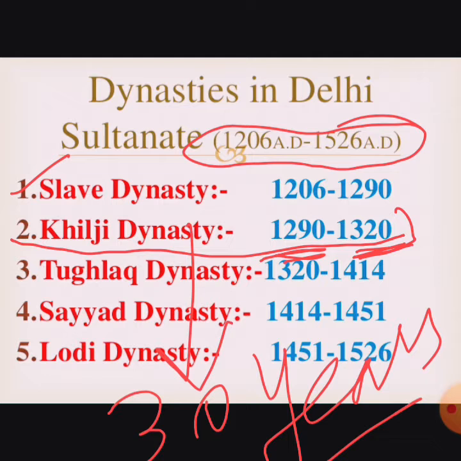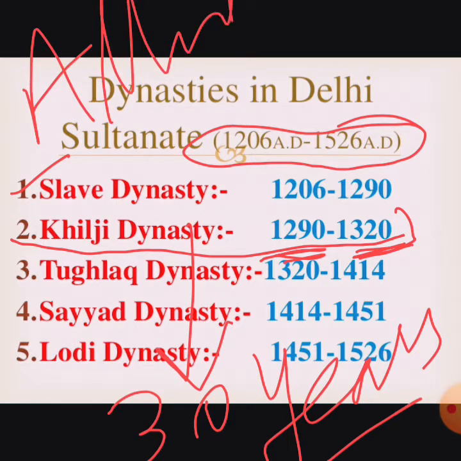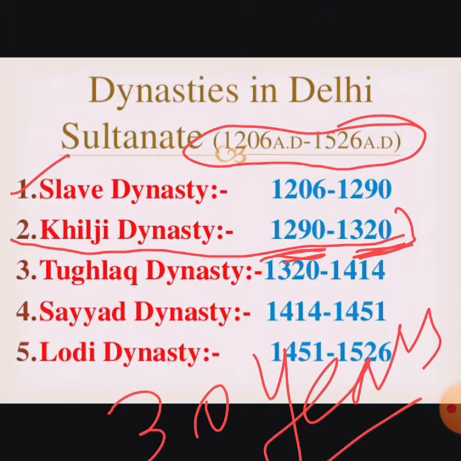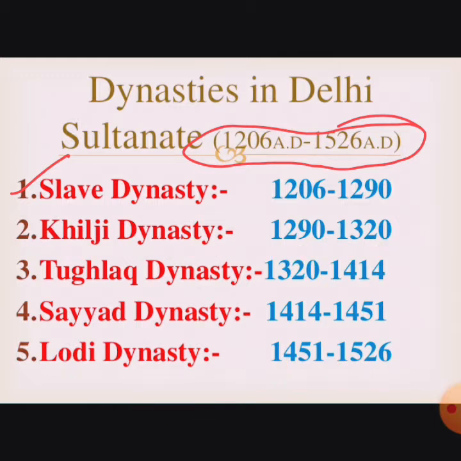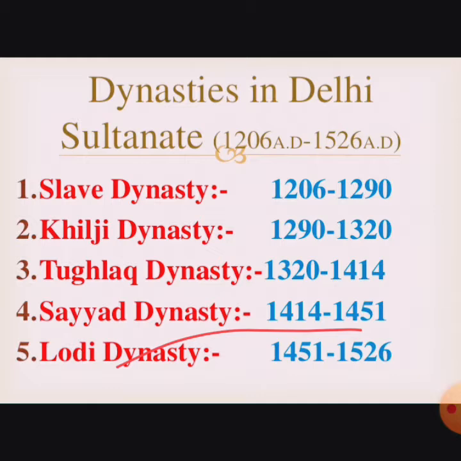Okay, so the time period of the Khiljis is only 30 years, but in these 30 years they did many things, many reforms were done, and सबसे important person इसमें जो आता है वो है अलाउद्दीन खिलजी. Okay, he played a very important role in the Khilji dynasty. So let us begin our second point for today, that is the Khiljis.